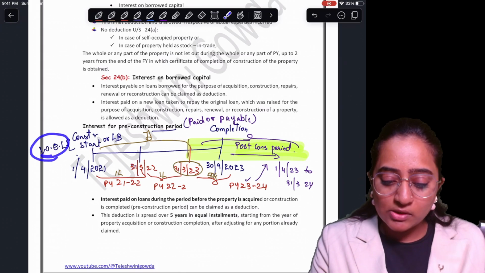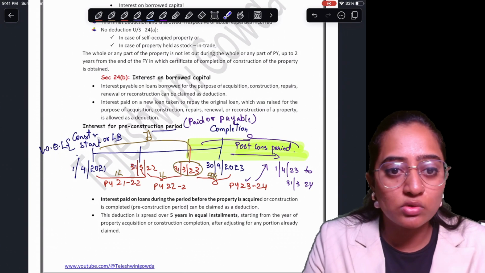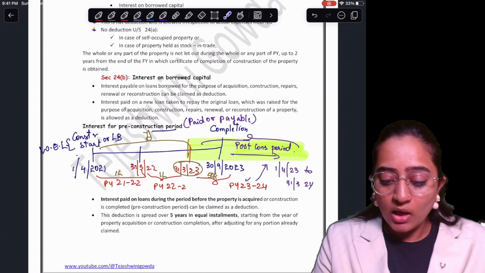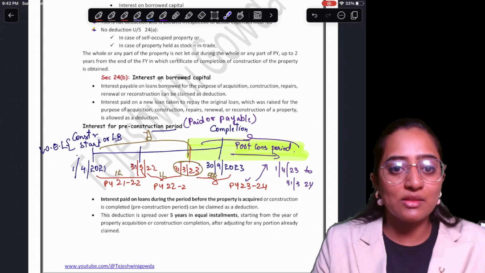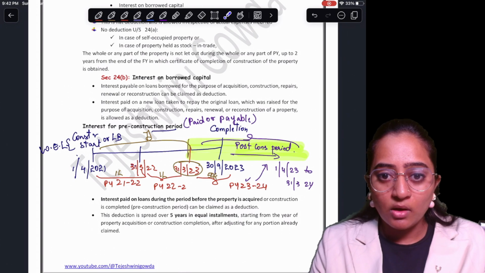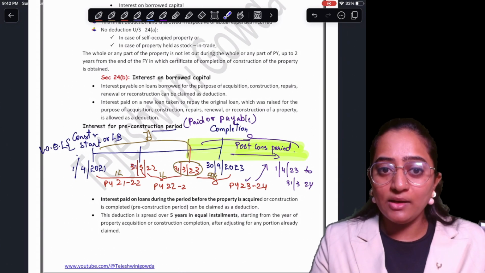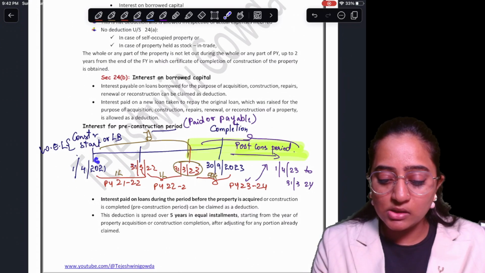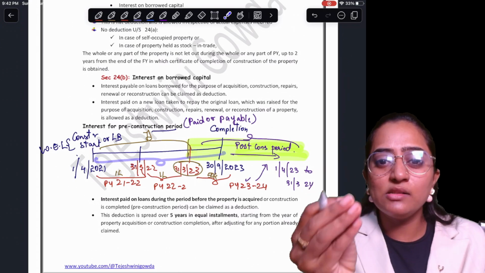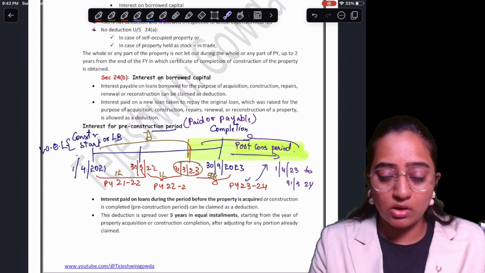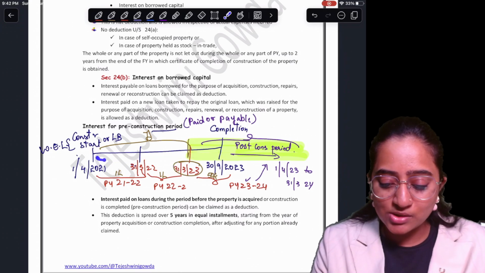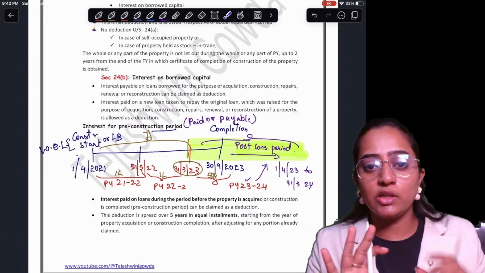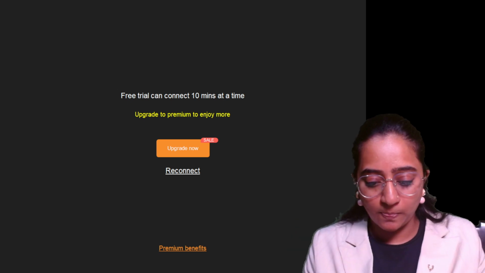For simplicity, I've just considered 1/4/2020. Let's consider the construction was completed on 30th September 2023. So right from 1/4/2021 to 30th 9 2023 will be the pre-construction period.